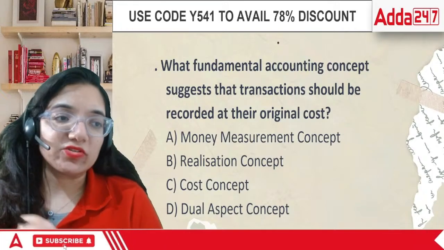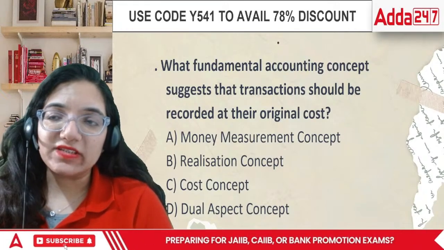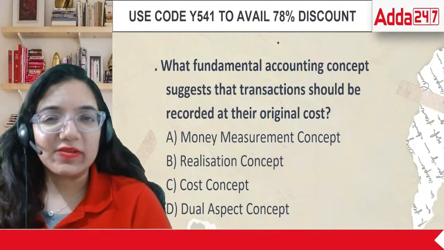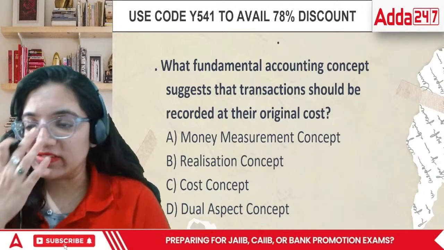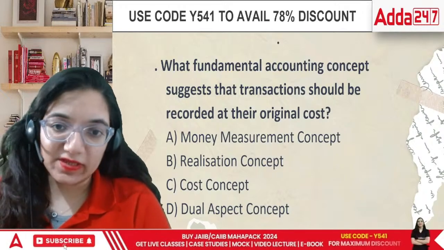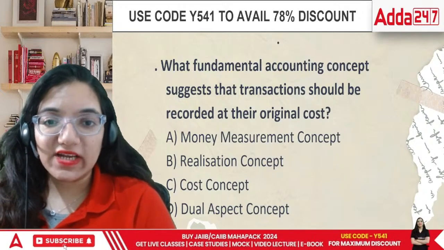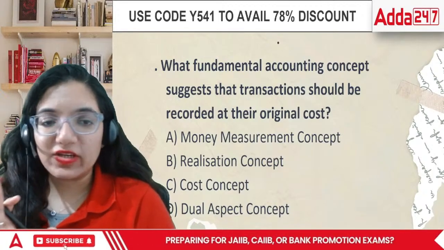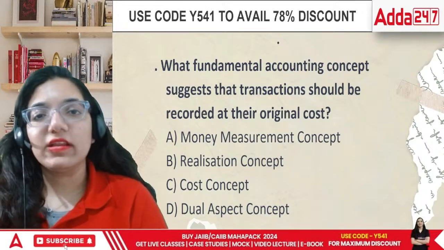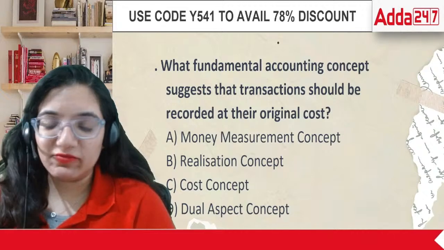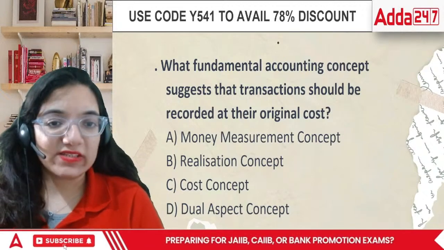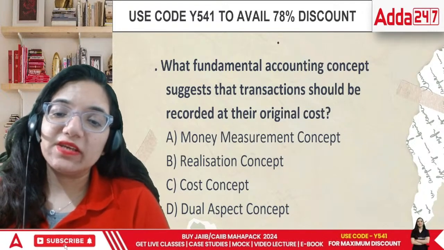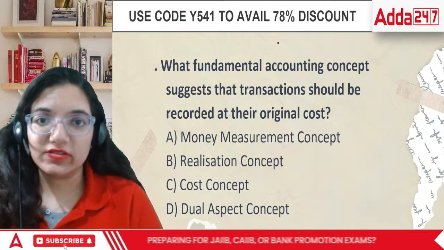For example, I bought my car. I got it from ex showroom price, and then I had to pay registration charges, insurance charges, as well as multiple other things. So after making all the multiple payments, now I know this is the amount that I have to pay. Now the scenario is, what should be the amount? The ex showroom price or the prices which are required in order to run my car in India? I have to pay insurance, the registration charges, road tax, and get the pollution check done. When I'm purchasing the car, everything has to be done. So whatever is making my car ready to use, that is the cost, historical cost.